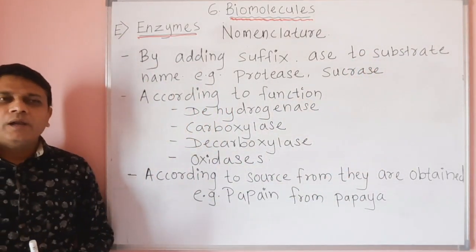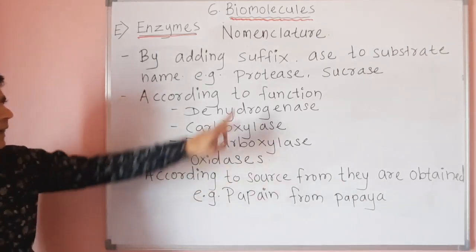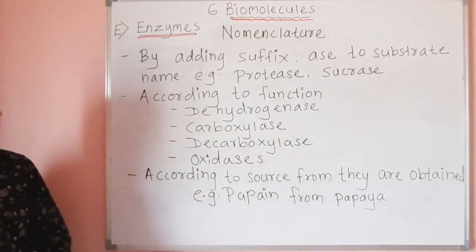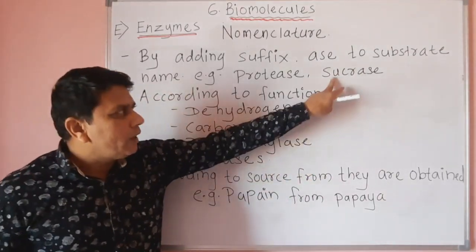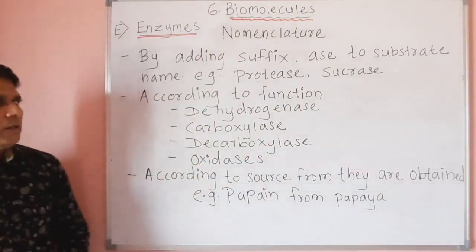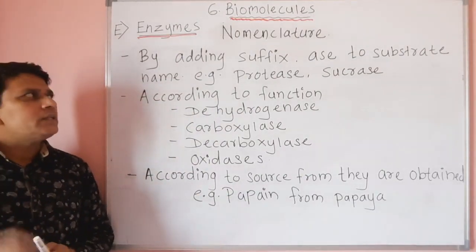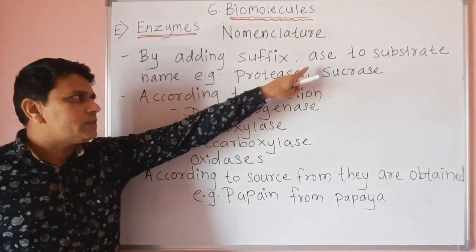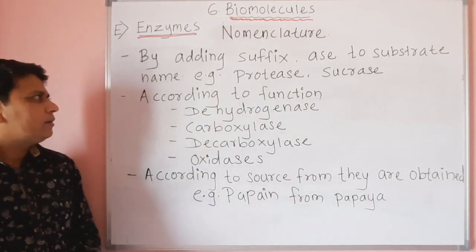For example, the enzymes which act on proteins are called protease. The enzymes which act on sucrose are called sucrase. So enzymes are named by adding the suffix ase to the substrate on which they act.